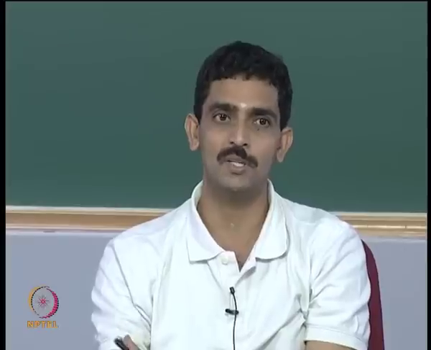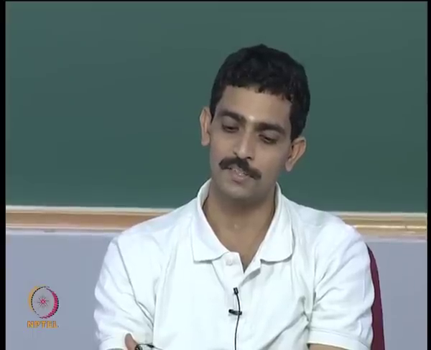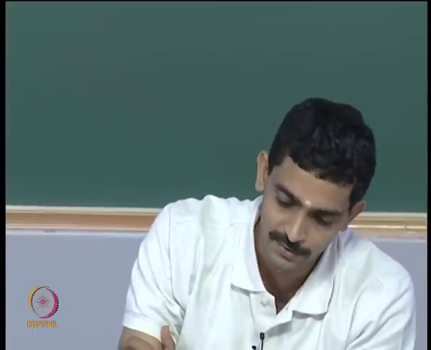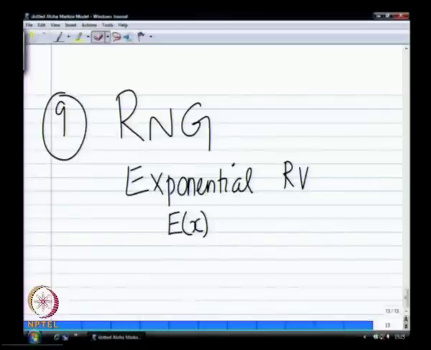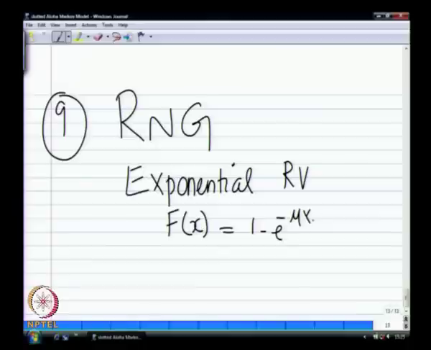Exponential is easy because we know the CDF, F of x, which is 1 minus e to the power minus mu x. Now what I want to do is, given mu, generate an x which over the long run will emulate this exponential variable.